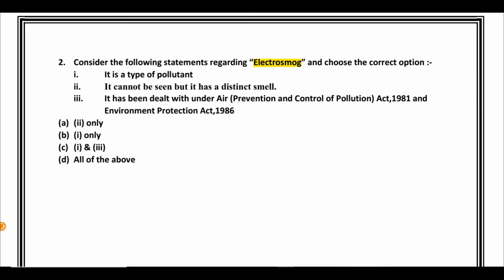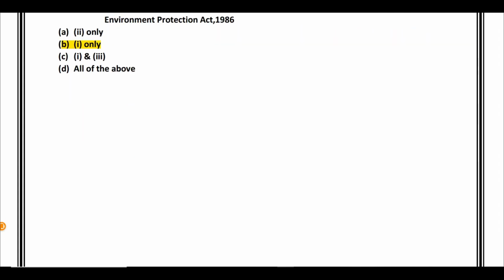It should be dealt with under the Air Act 1981, or at least under the Environment Protection Act of 1986. But the reality is there is no such legislation in India which deals with the topic of electrosmog. So the third statement is also incorrect. Only the first one is correct. So your answer should be B.